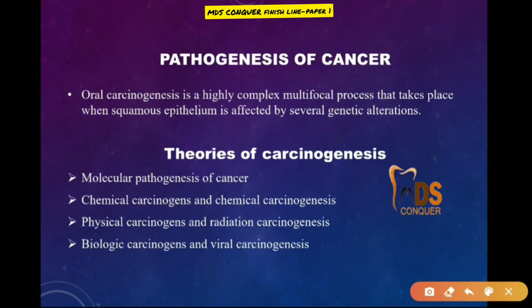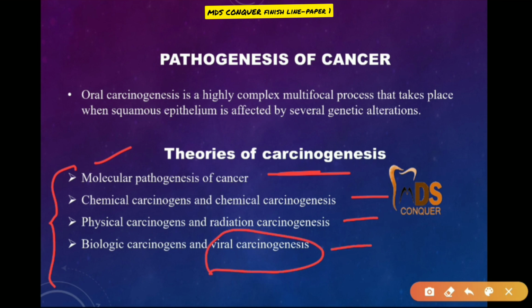If you come to the pathogenesis of cancer, there are 4 theories in carcinogenesis: molecular pathogenesis of cancer, chemical carcinogenesis, physical carcinogenesis, and biological carcinogens, which include viral carcinogenesis. They can ask individually, mostly only the molecular pathogenesis of cancer or only the biologic carcinogenesis or the viral oncogenesis.